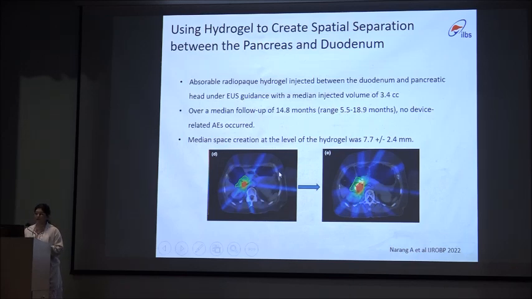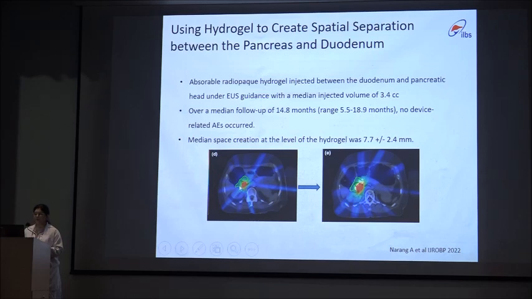Our main issue with giving very high doses of radiation therapy to the tumor is the organ at risk. So we need to prevent the dose to organs at risk like the duodenum. To prevent that, we can put some hydrogel in between the duodenum, or the organ at risk, and the pancreas. In this study, they injected hydrogel endoscopically in the pancreatico-duodenal groove.